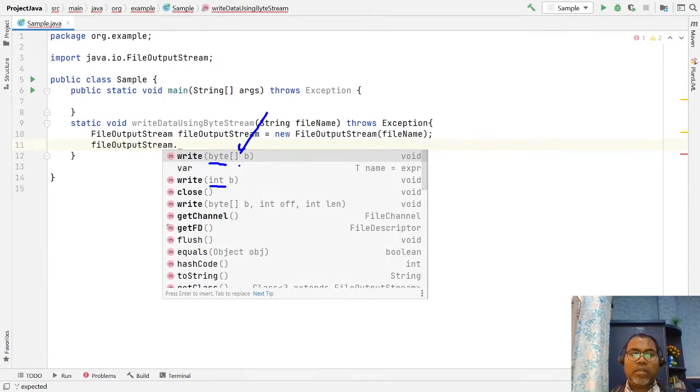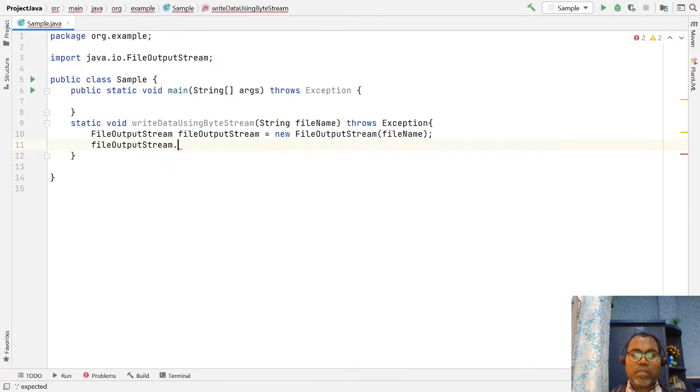Let's say write. So we have to pass the data here. Let's say I have data like this: sample data to write to test it. Okay, so this is a string. The write method is not accepting a string object, so we have to pass it as bytes of data.